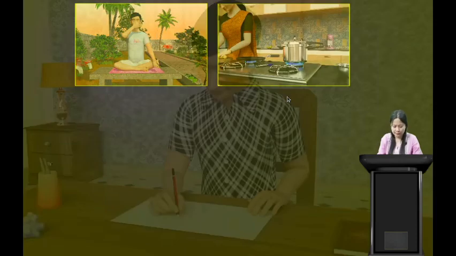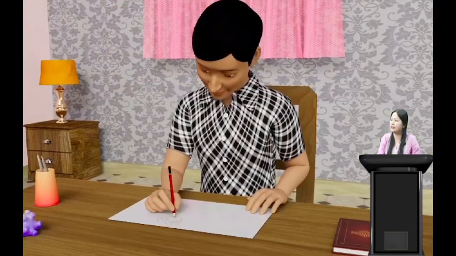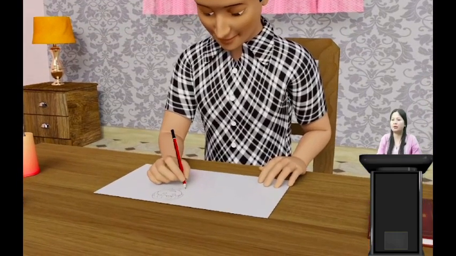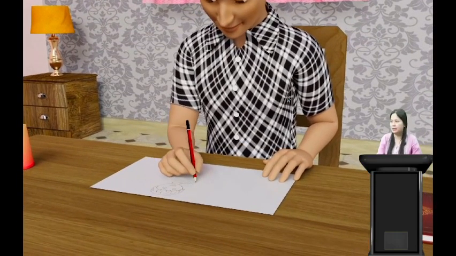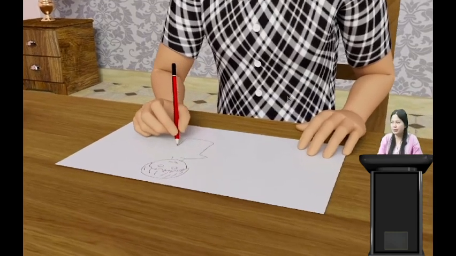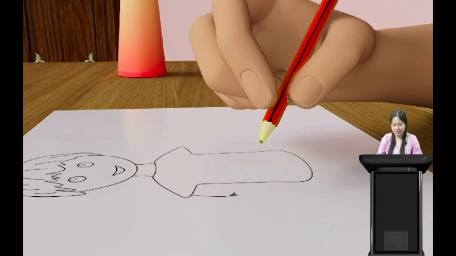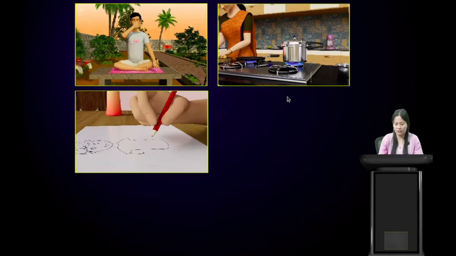The next we have here is a boy drawing making use of a pencil. Yes, students. What are these pencils made of? The pencils are also made up of non-metals.